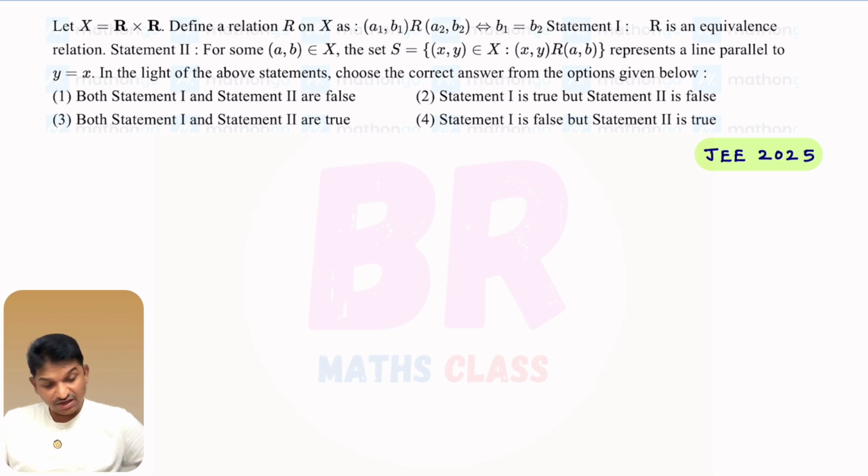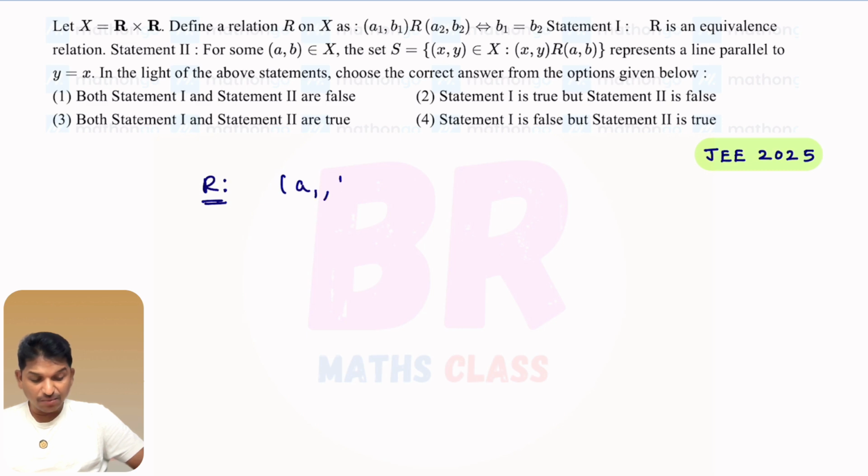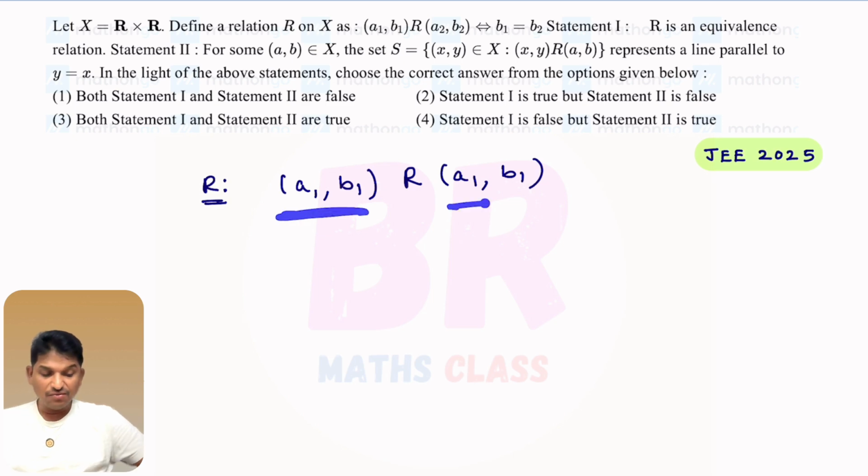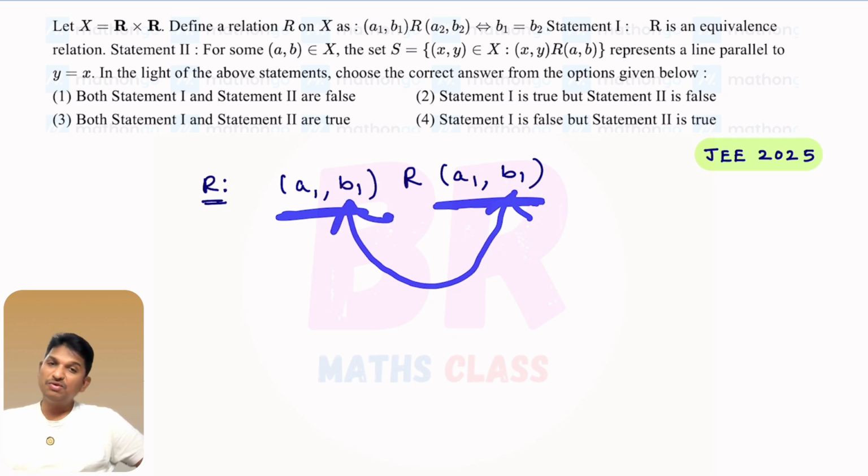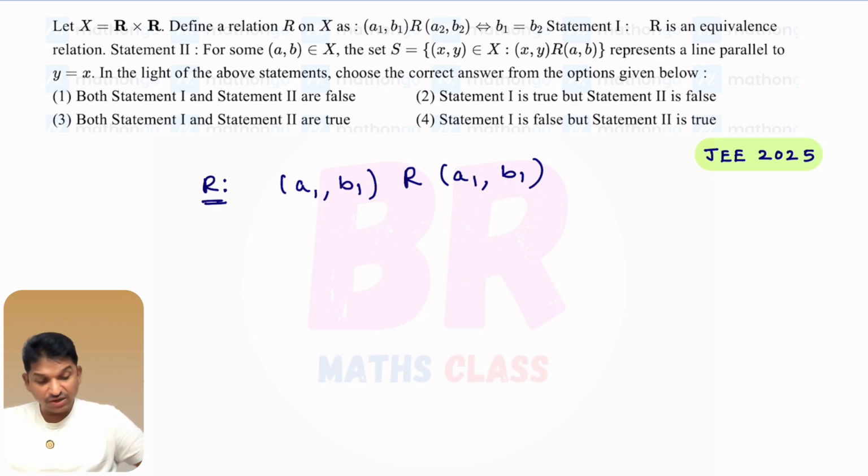Okay, this is the first statement. They are saying R is an equivalence relation. Some other second statement is also given. First we will check statement 1, right? Reflexive. How to check reflexive? You take one ordered pair, A1 B1. If A1 B1 is related to A1 B1, then we say this relation is reflexive. Is A1 B1 related to A1 B1? You just check. See here, these two are equal. B1 is equal to B1. Obviously B1 equal to B1. So this relation is reflexive.